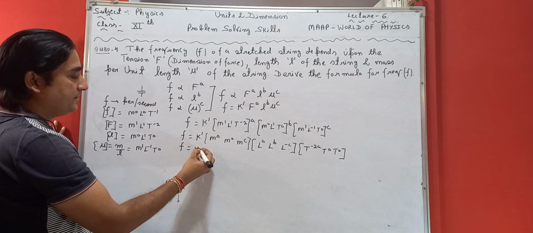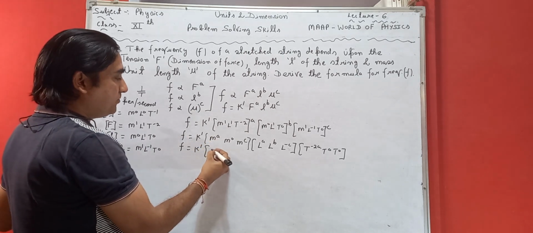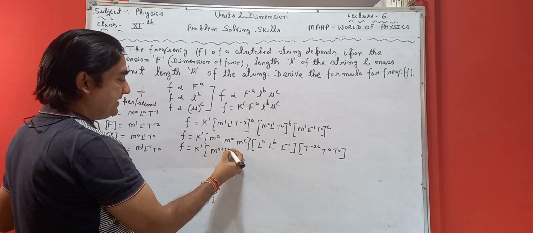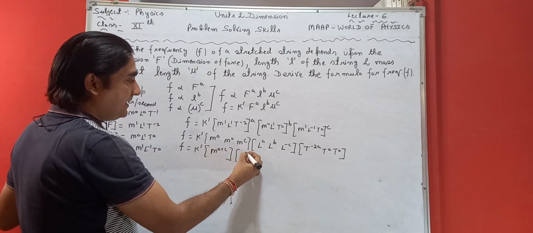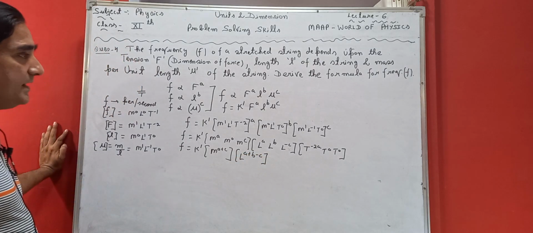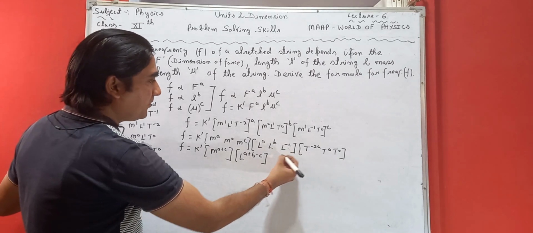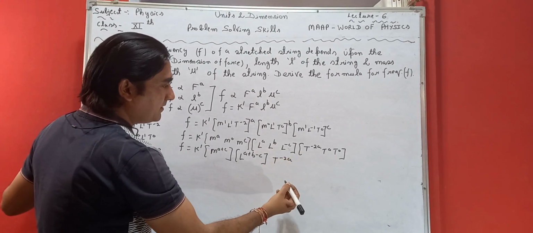So f is equal to k dash, m raised to power a plus c. Bases are same, then powers get added. Then L raised to power a plus b minus c, and from here t raised to power minus 2a.